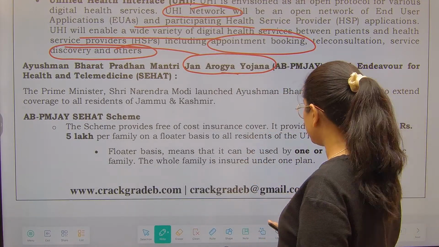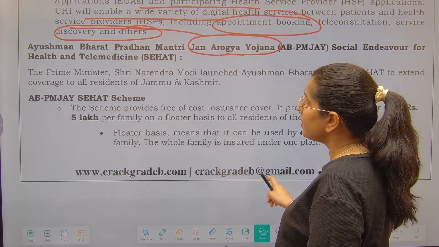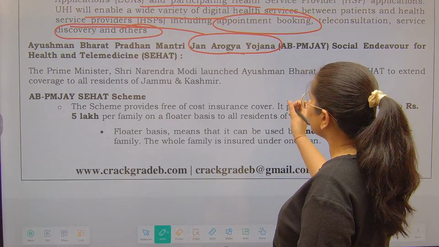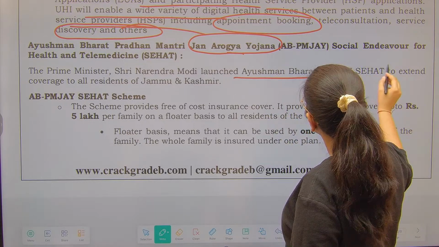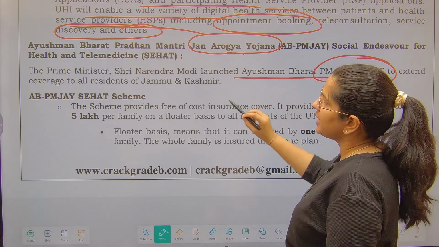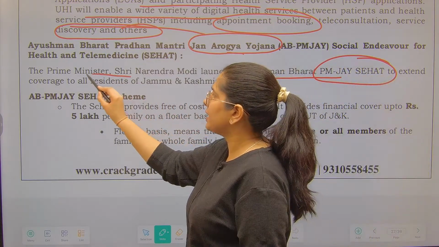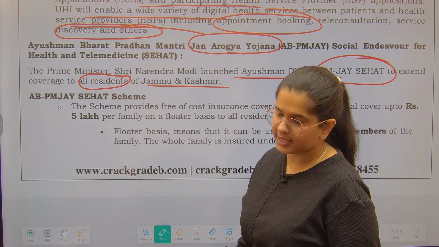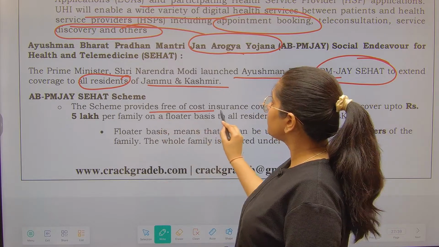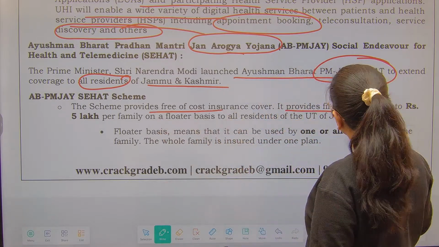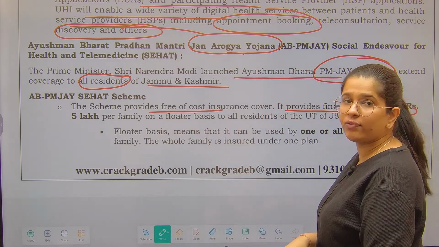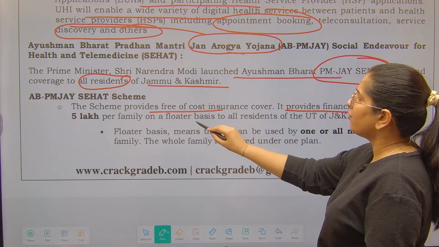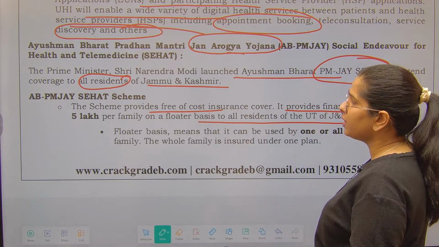Now what we will see under this Sehat scheme. Prime Minister Shri Narendra Modi has launched the Ayushman Bharat Sehat scheme to extend coverage to all residents of Jammu and Kashmir. All residents, right? The scheme provides free of cost insurance cover. It provides financial cover up to 5 lakh per family on a floater basis to all residents of the UT.